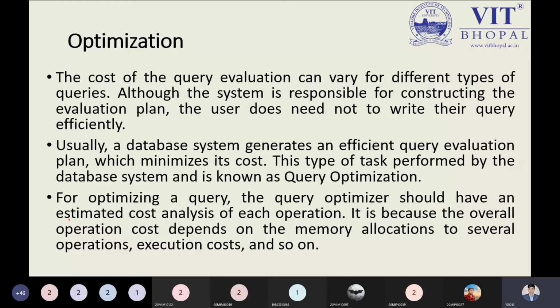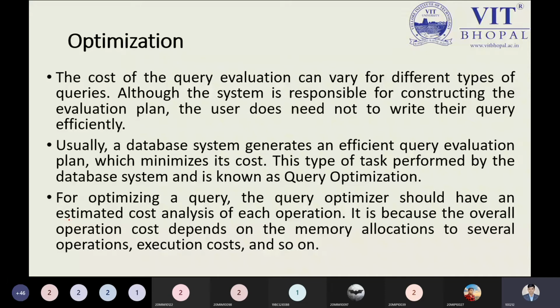The cost of query evaluation can vary for different types of queries. Although the system is responsible for constructing the evaluation plan, the user does not need to write the query efficiently. That is a big point, because users cannot be expected to write queries efficiently. Whatever he or she is thinking, they write. Maybe I am suitable for writing a nested query, so I can write it. But you may think nested queries will waste my time, so I can write my query in a simple way. It depends on the users what he or she is writing, but internally how it is optimized, that is the point. So the optimizer plays an important role.